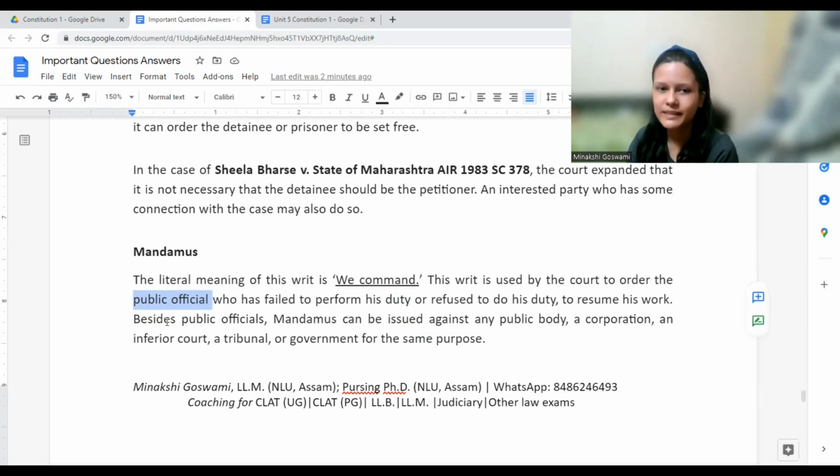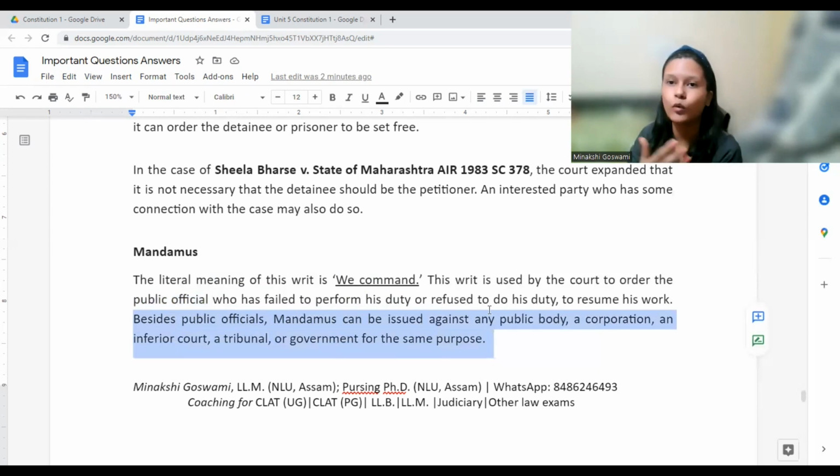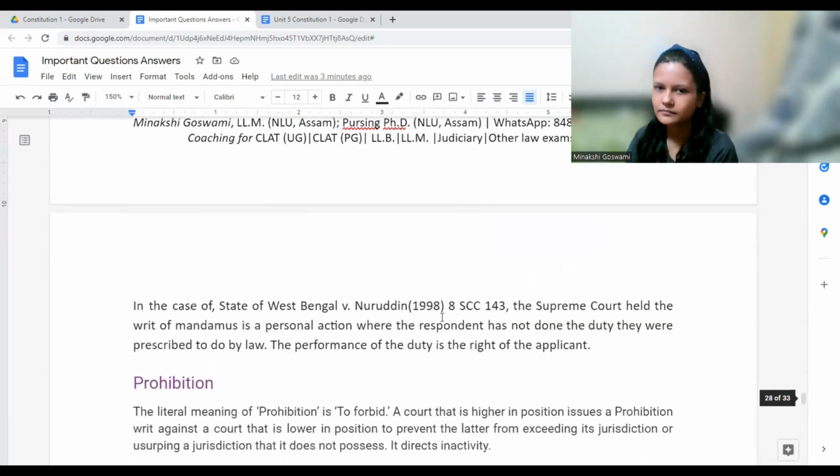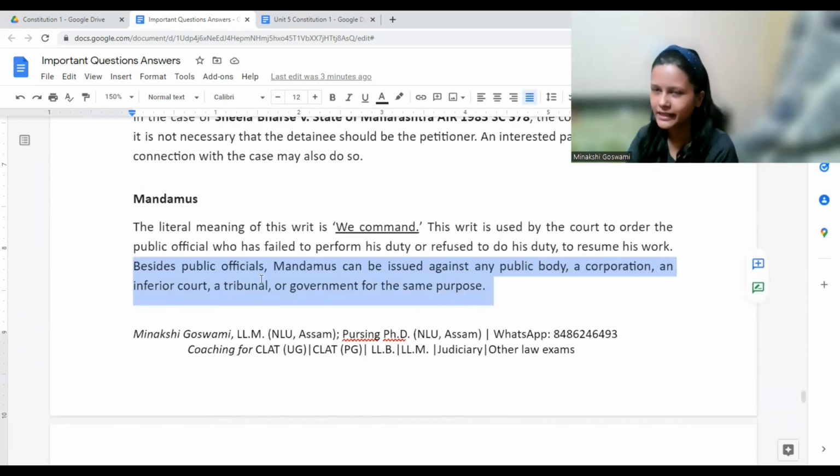Okay. So besides public official, Mandamus can be issued against public body, corporation, etc. Like whatever bodies we have seen under the definition of Article 12, right? Against all those bodies it may be issued that why are you not performing your duty, as a result of which public at large is suffering. Okay, so here a public duty has to be there and public duty is violated by the person. In such a case, court would say that you need to do this particular thing.